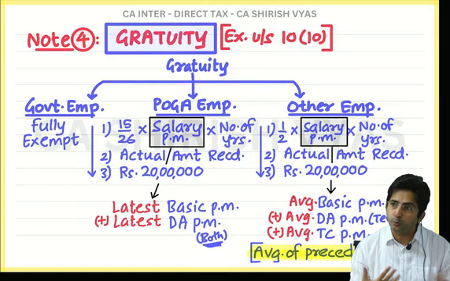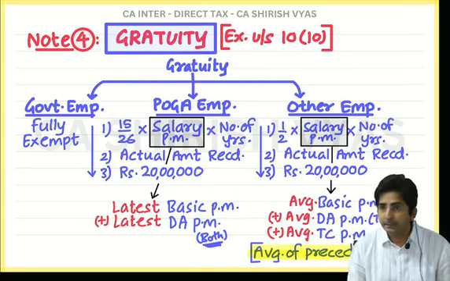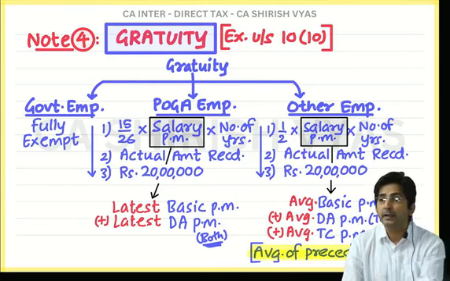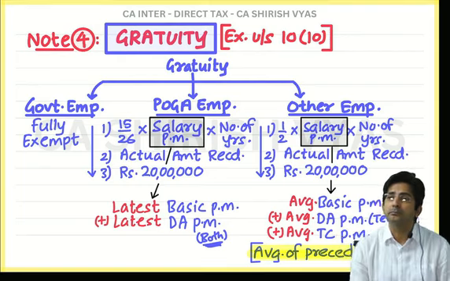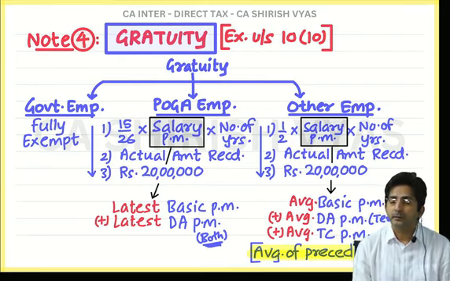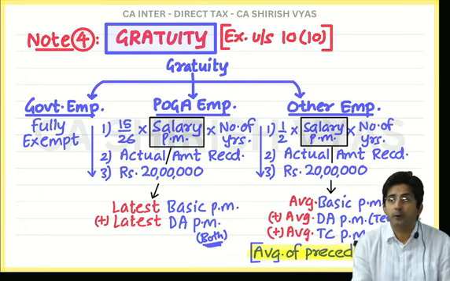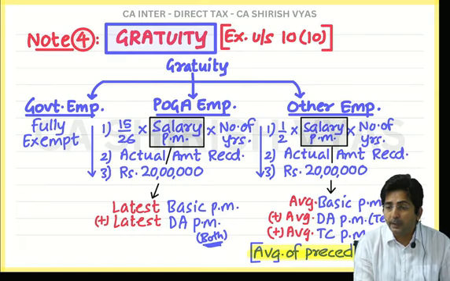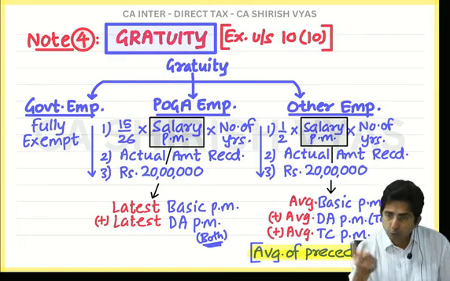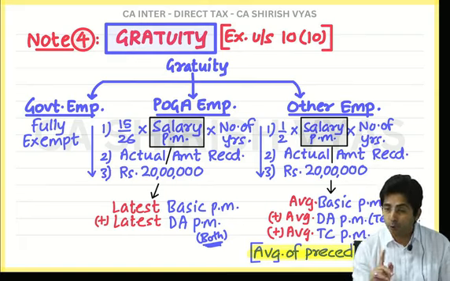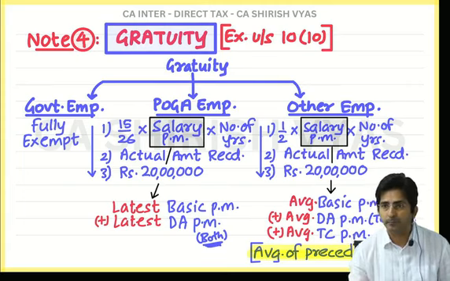Otherwise in Poga also ignore the fraction. If it is like this, 20 years, 6 months and 1 day, he worked for 20 years, 6 months and 1 day, it becomes 21 years. The moment it is more by 1 day also, it should be rounded off. But it should be greater than 6 months in Poga.